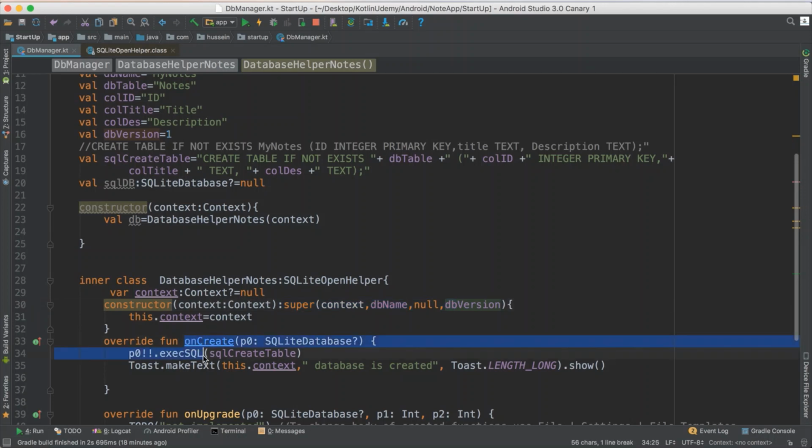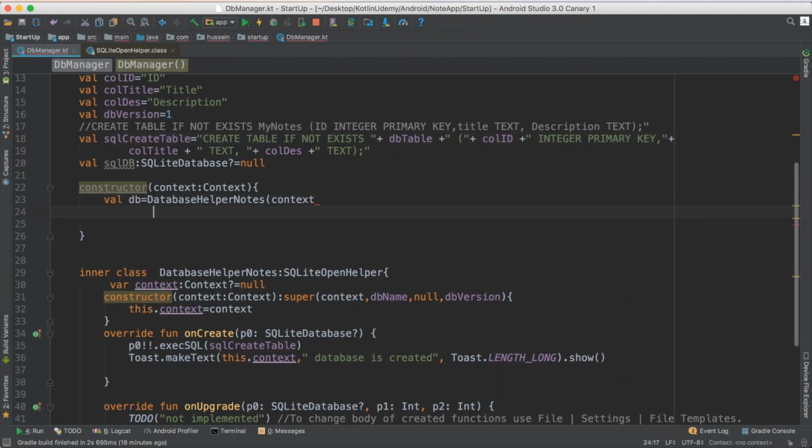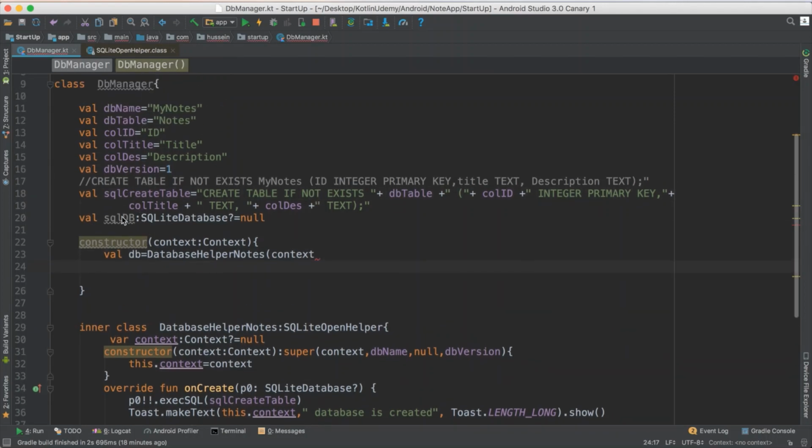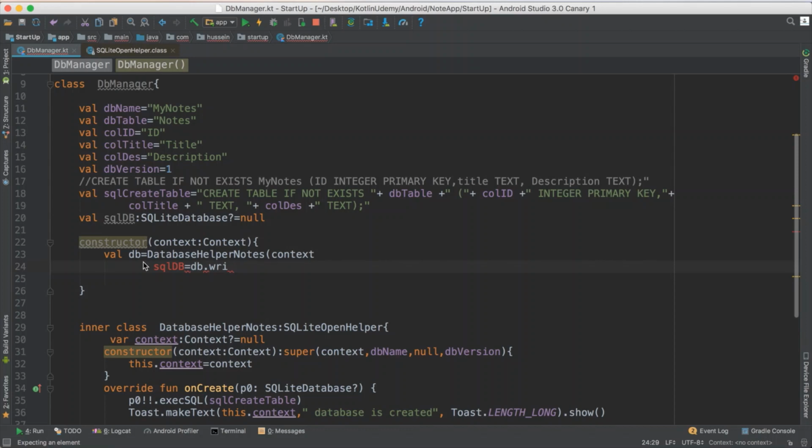After I create the database, he will call the onCreate method automatically. I ask him to create the table for me. So then he will create the table for me. Then after I do this, I need to initialize SQL DB. So I say SQL DB equal DB to writable. So I want to write to the database. So I say DB.writableDatabase. That means I want to write to the database.